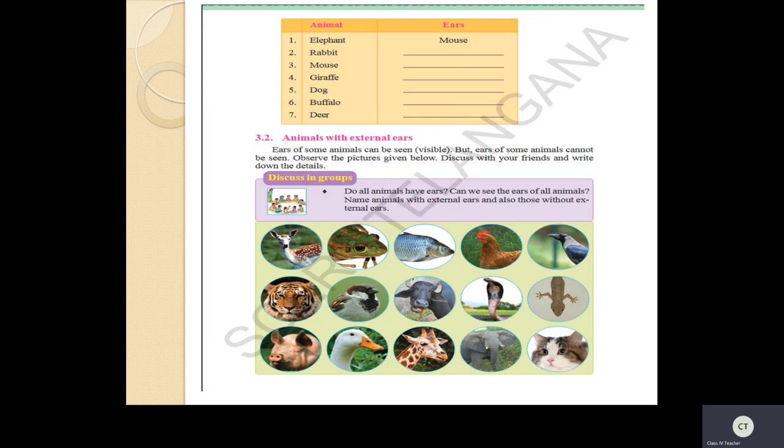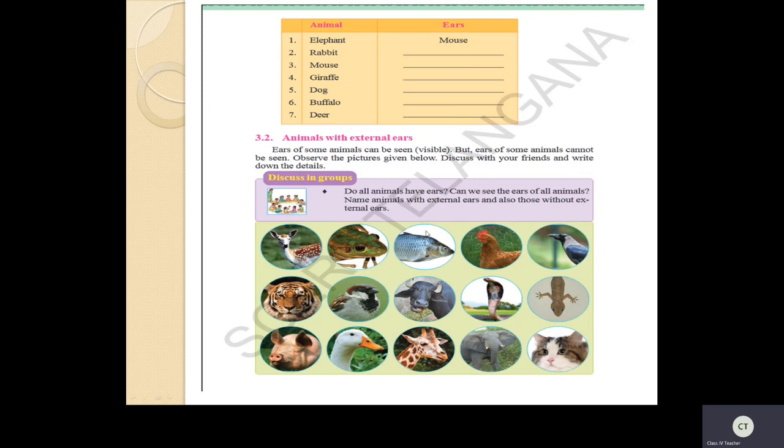So here, ears of some animals can be seen, visible, but ears of some animals cannot be seen. So cannot be seen are invisible. Okay, we can't see the ears, but they have small holes. So by this also we can classify the animals into two types: animals with external ears and animals without external ears.